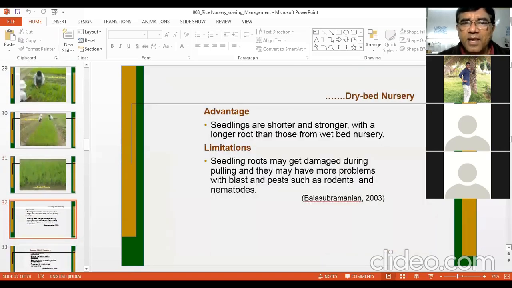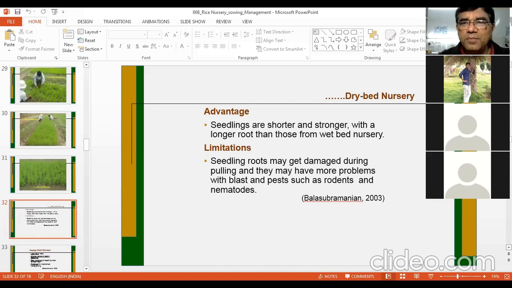Now, dry bed nursery has some advantages, like seedlings are shorter and stronger with a longer root than those from wet bed nursery, because continuous anaerobic condition is there in wet bed nursery. Because of that, root growth is poor. But under dry bed nursery, you get a good supply of oxygen in the soil. Therefore, root growth is better under dry bed nursery.